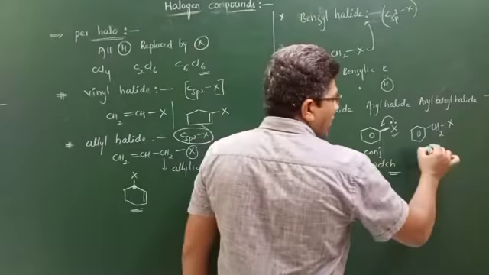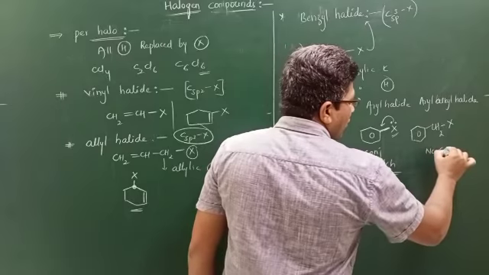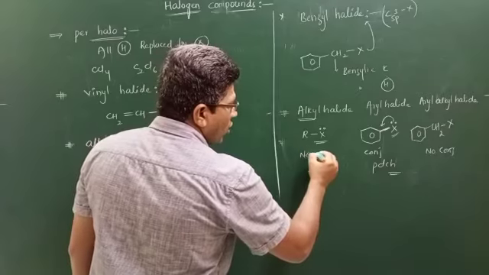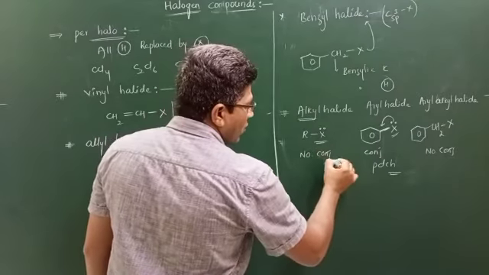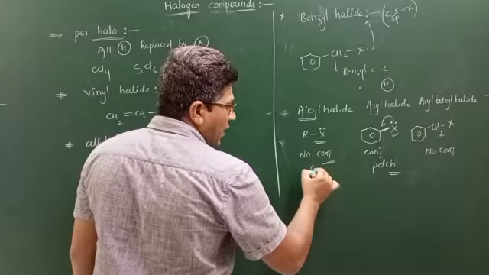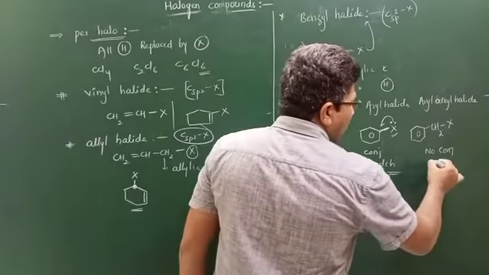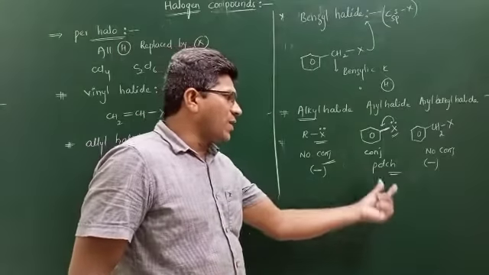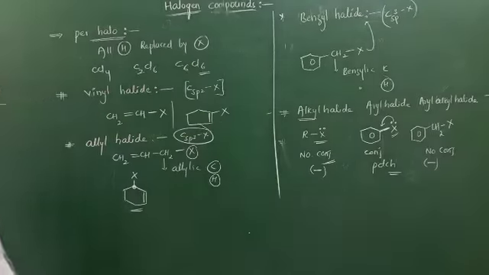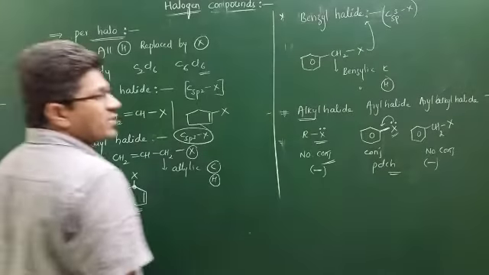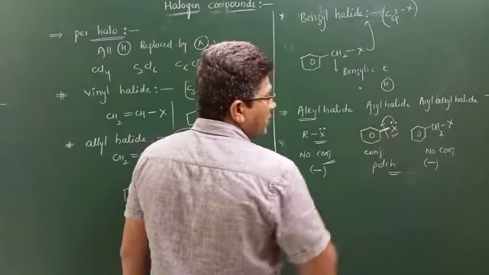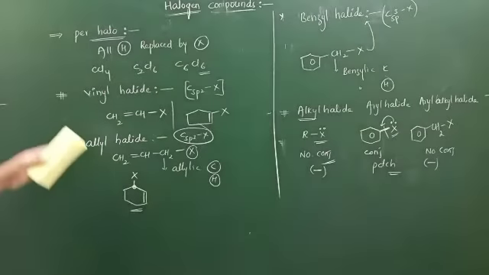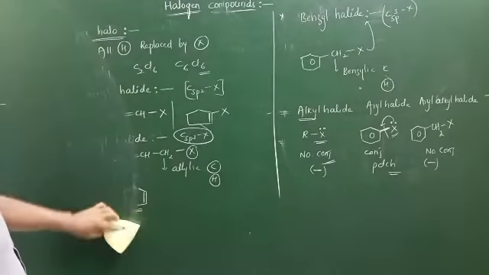Next here, is there any conjugation? No conjugation. So in alkyl halides also, no conjugation. So in this case it is 100% single bond length. Here also single bond length, but here single is converted to double. That is called partial double bond character. Next, breaking this bond requires high energy because of the double bond character. So this is the introduction of alkyl halides.